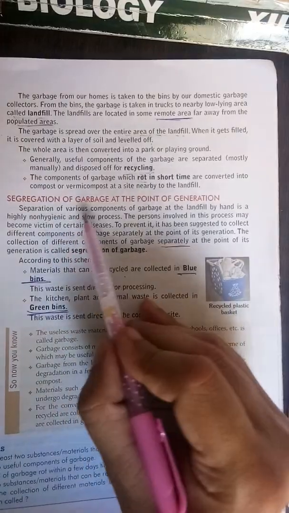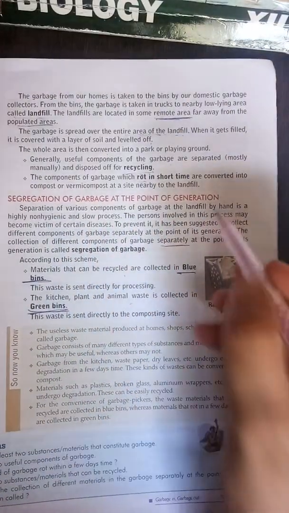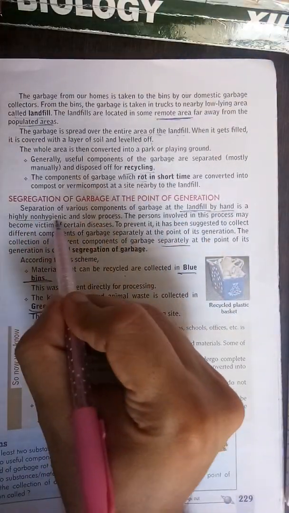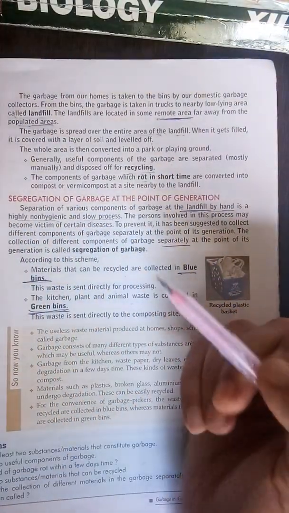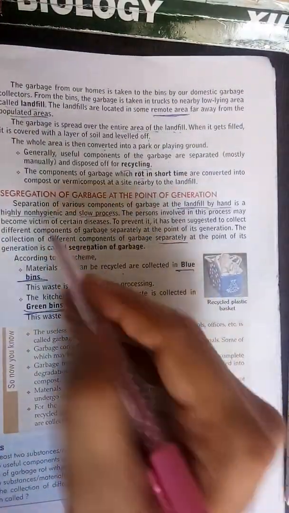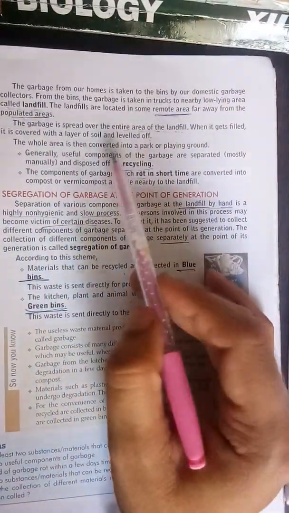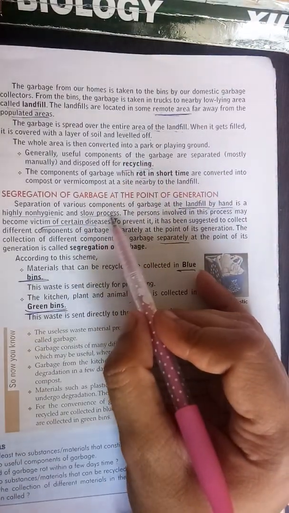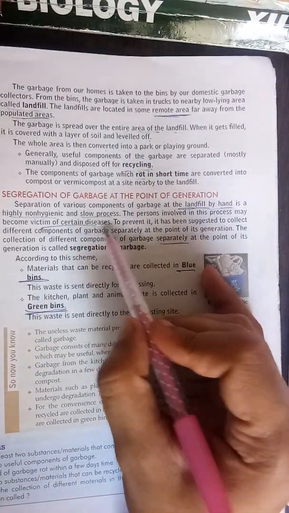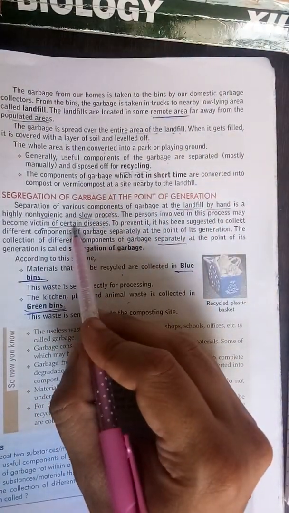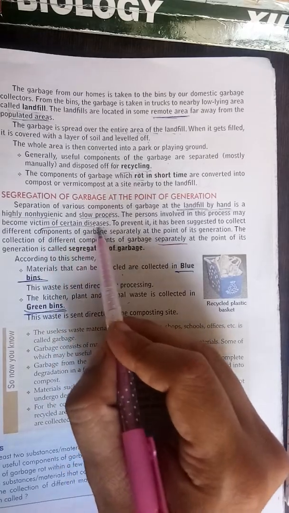Separation of various components of garbage at the landfill by hand is a highly non-hygienic and slow process. The persons involved in this process are victims of various diseases, because the landfill area contains a lot of disease-causing pathogens.